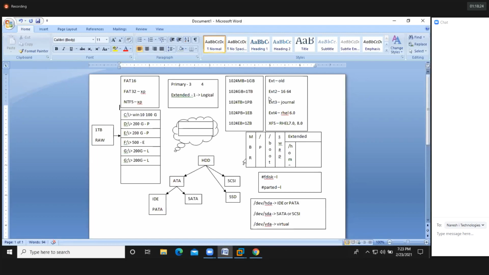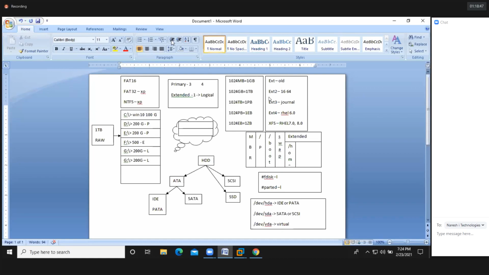So how to create the permanent mount point? Can we do it now, or can we do it tomorrow? Tomorrow. Okay, so I hope you're clear how to create the temporary mount point.